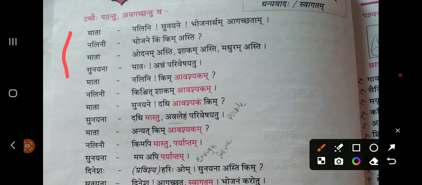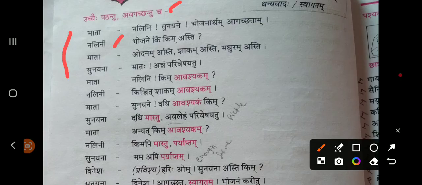Now, mother is saying, Nalini, Sunayane, Bhojanartham Agachatam. Means mother is saying, Nalini and Sunayana, come to have a meal. Come fast to have a meal. Then Nalini is saying, Bhojane kim asti. In the food, what all are there? What all you have cooked?